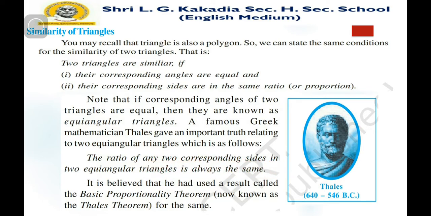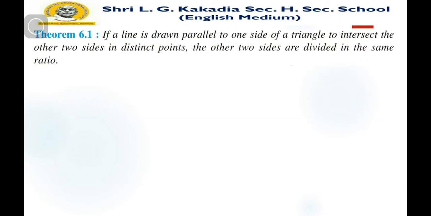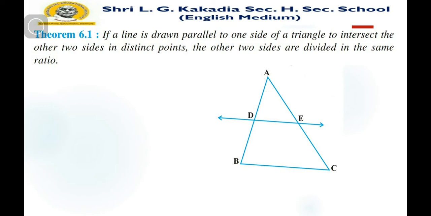So on the basis of Thales theorem, let us come to theorem number 6.1, which says that if a line is drawn parallel to one side of a triangle, let us consider one figure. Here you can see that one triangle ABC is drawn.